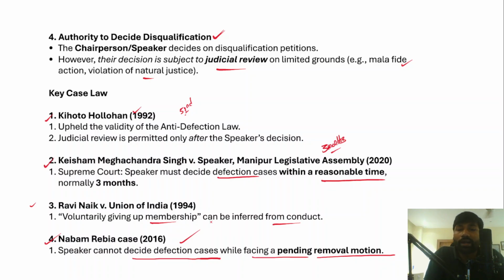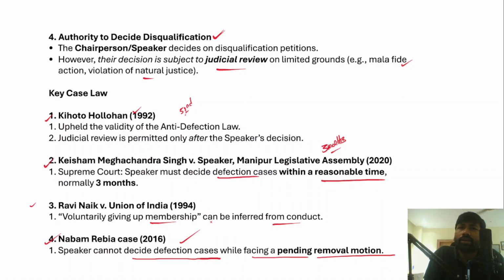The third major issue with the anti-defection law is that any member of a state legislative assembly or Parliament is expected to represent the wishes and aspirations of the people of their respective constituencies. However, the anti-defection law solely upholds the interests of a political party, not the interests of the people who have actually elected these representatives.